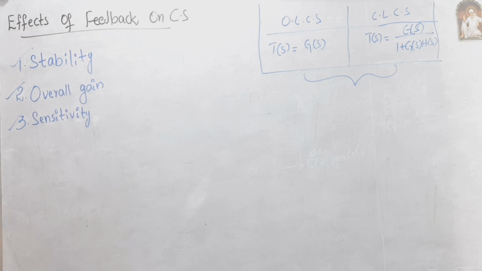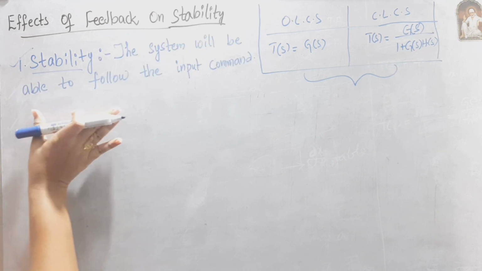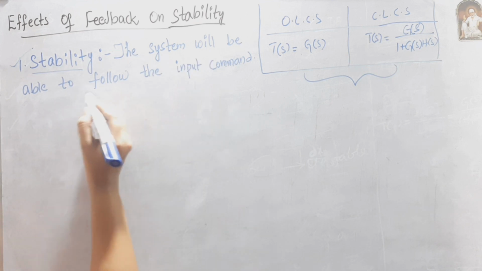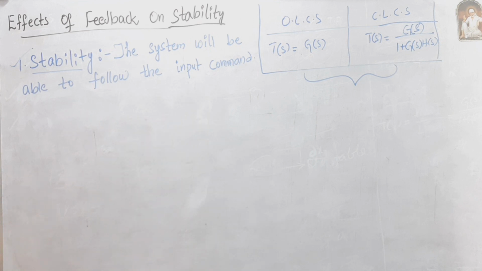Okay, so let's start with stability. Here is the definition for stability. The system is able to follow the input command, or the output follows the input command. That is nothing but stability. But when the output is out of control, then the system is said to be unstable. But how can we make the unstable system into a stable system? By increasing the loop gain or feedback gain, or by adding the feedback.